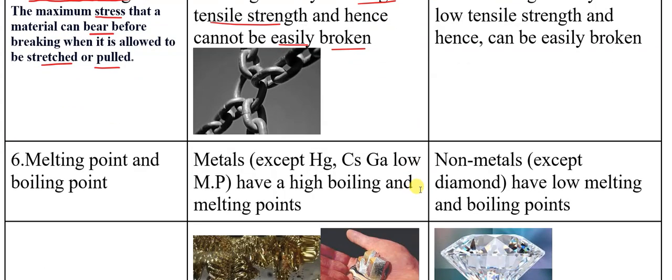Next point is melting point and boiling point. Metals generally have high melting and boiling points. That means they need more temperature to boil or to melt. Exceptions are there. Metals like mercury, cesium and gallium have low melting points.